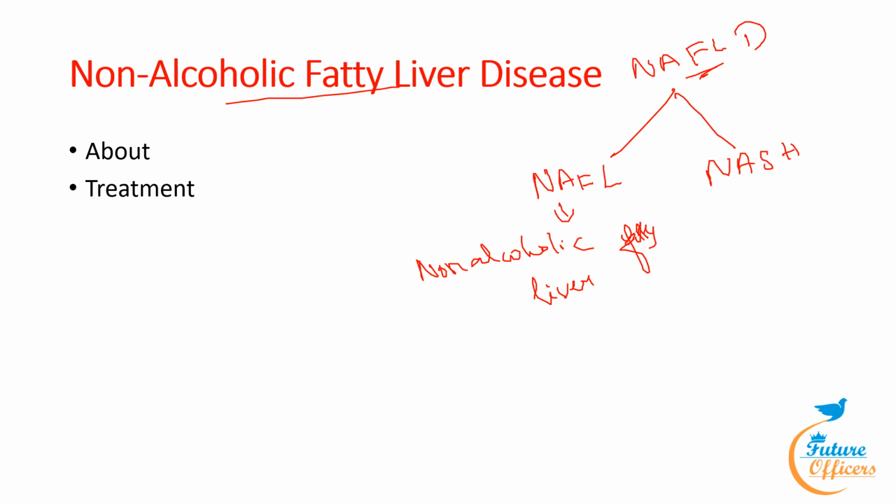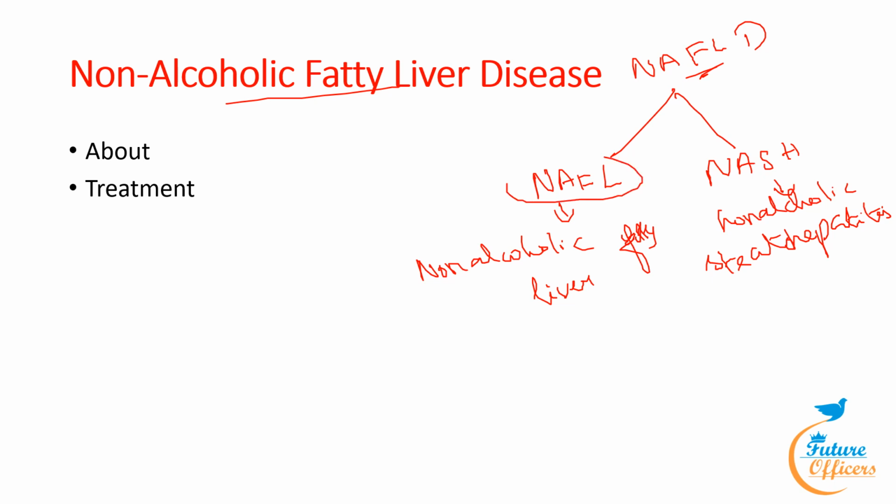This NASH is non-alcoholic steatohepatitis. So these are the two types of NAFLD. Here, people typically develop one type of NAFLD or the other, although sometimes people with one form are later diagnosed with the other form of NAFLD.